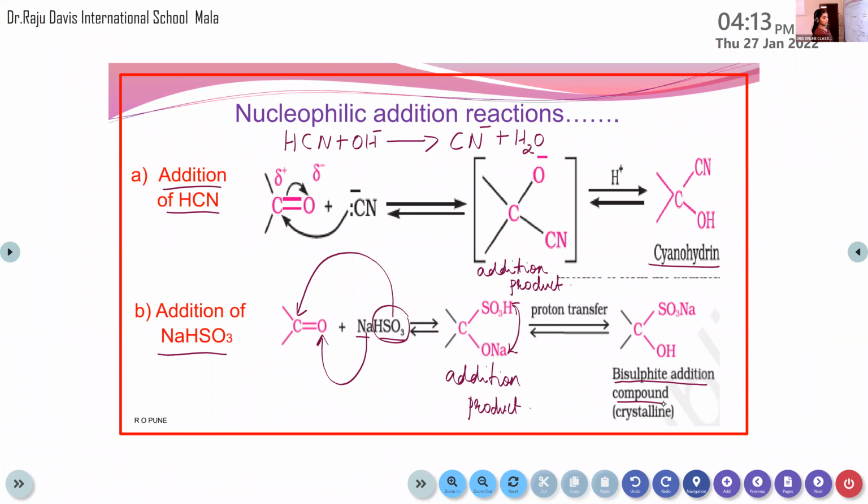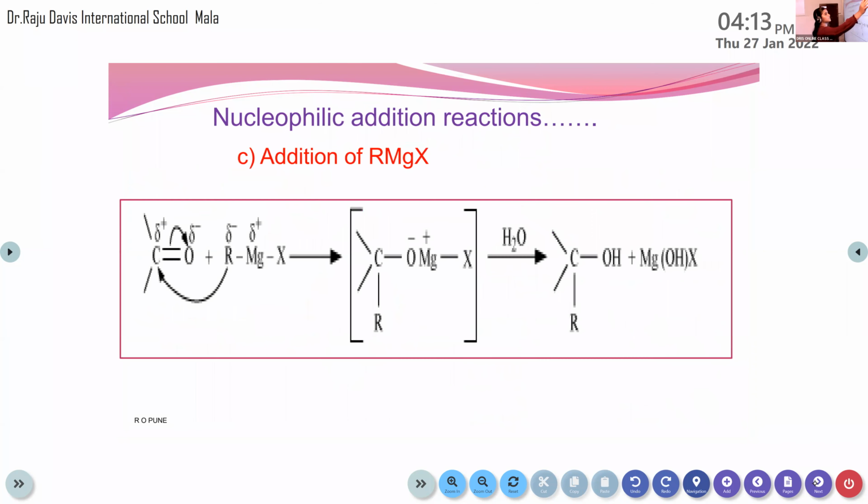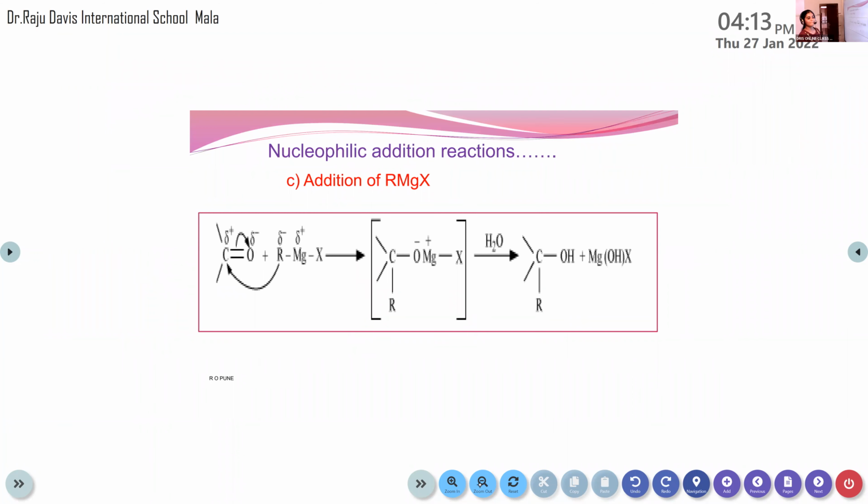Okay. Then the next one, the third one, that is addition of RMgX. What is RMgX? Which reagent has the general formula RMgX? Yeah, Grignard reagent. So the addition of Grignard reagent.